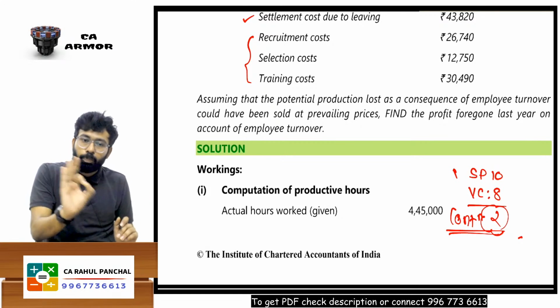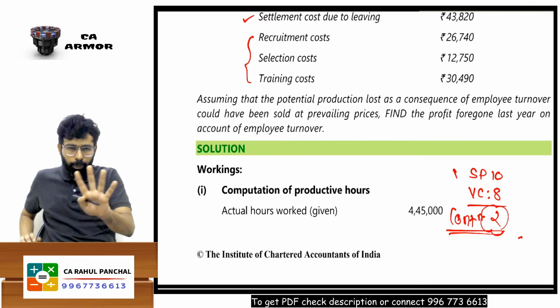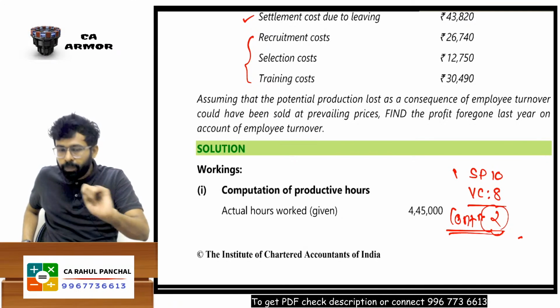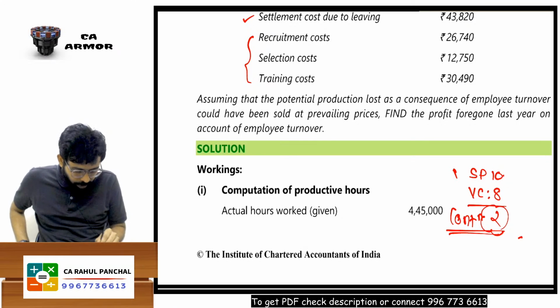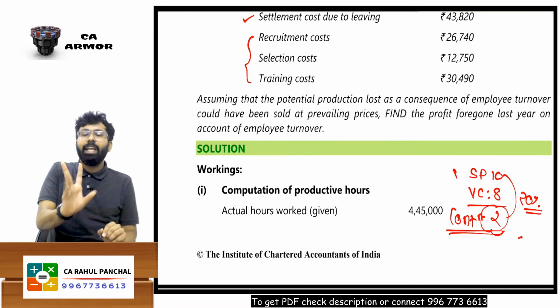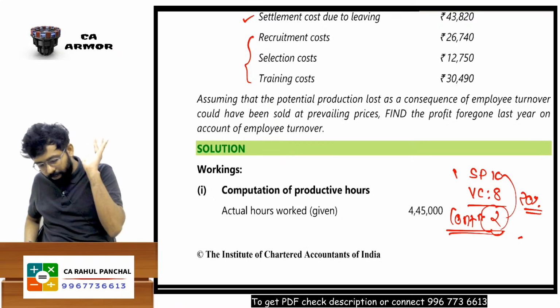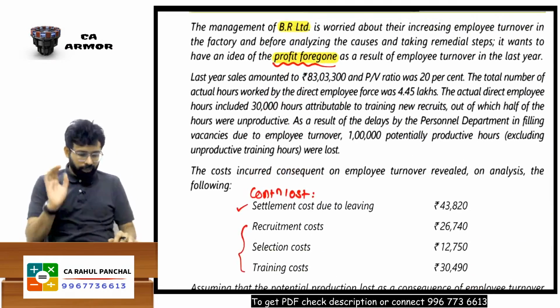So there is one ratio, the PV ratio. You must have heard about this in marginal costing or leverages. Okay, sir, your PV ratio is 20%. Out of 10 rupees, you are getting 2 rupees. So your PV ratio is 20%. Okay, done, sir. Now understand this.